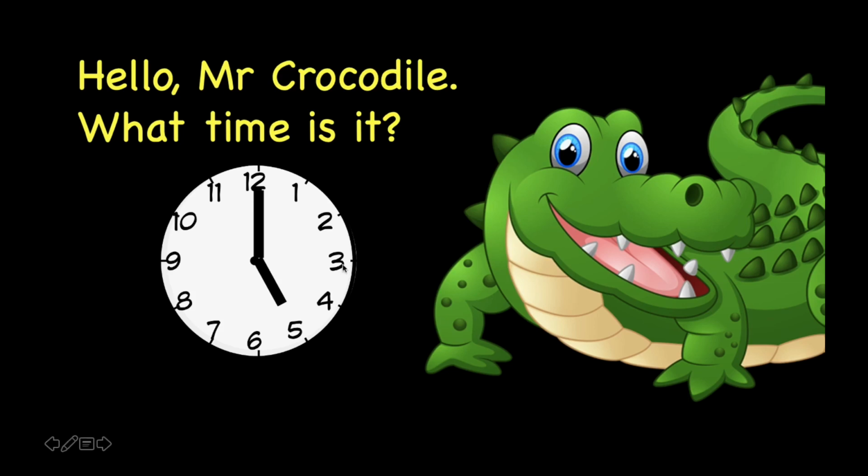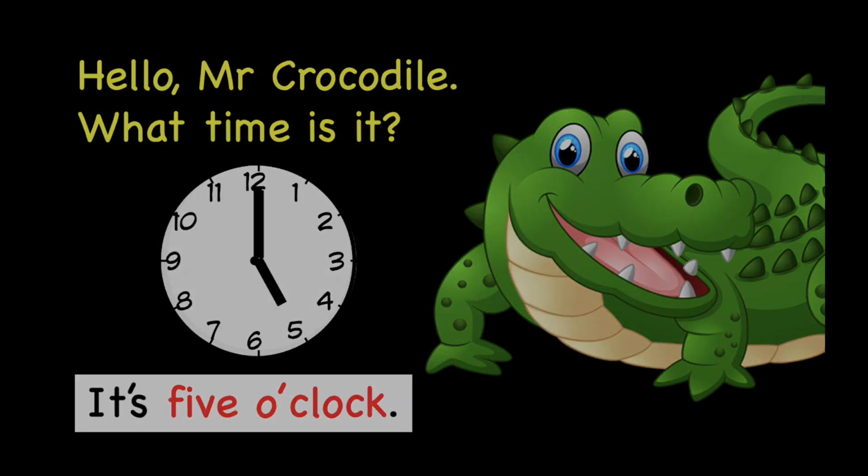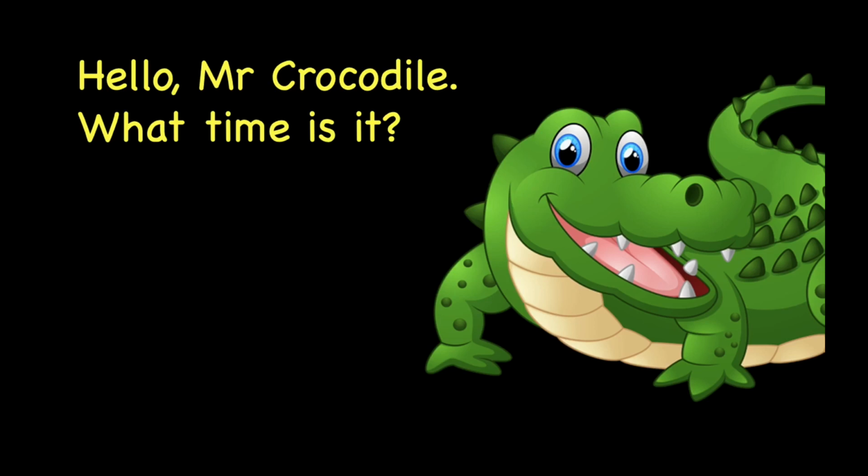Let's take a look at the short hand. The short hand is pointing at 5, and the long hand is pointing at 12. Correct, it's 5 o'clock. The short hand is pointing at 5, so it's 5 o'clock. Let's look at another example. You know what to do.